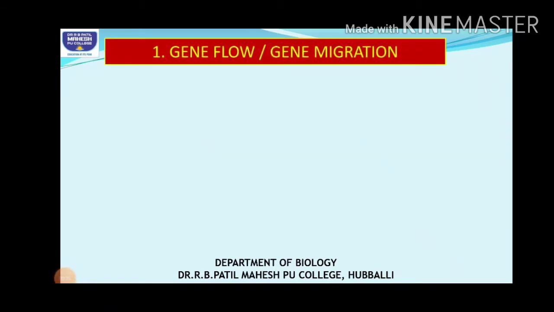The first one here, students, is gene flow or gene migration. As the name says, gene flow, migration of genes. What is happening here? Genes from one population are migrating or flowing to the other population. For this, consider one example. Take A, which is a population of beetles. All beetles here are genetically similar, so we can call it one gene pool. You know what is gene pool? Sum total of all genes. So here it is one gene pool, that is one population of beetles.